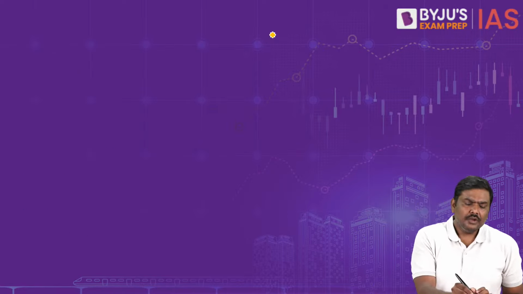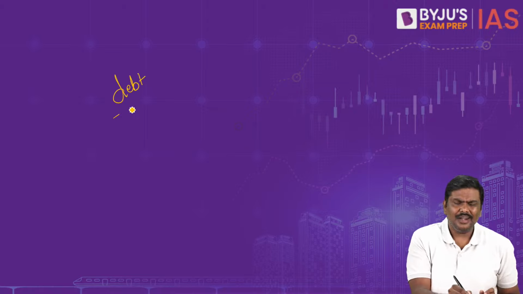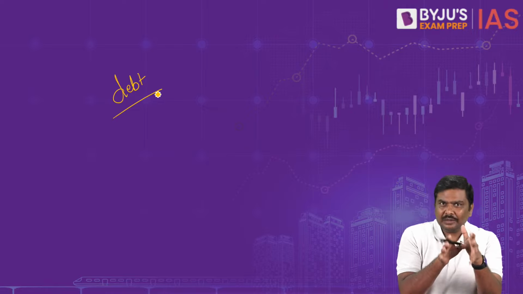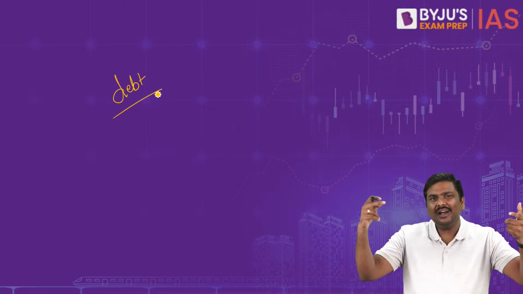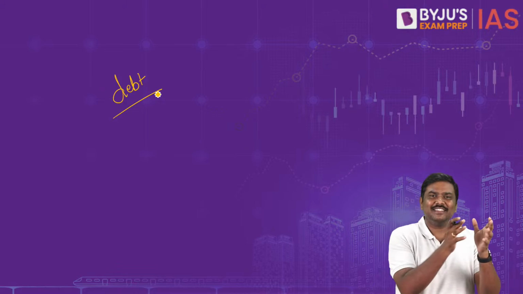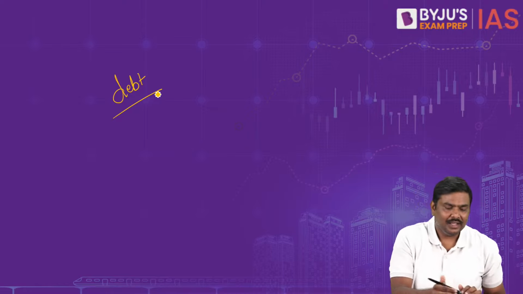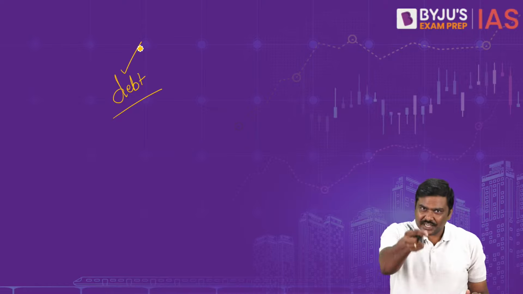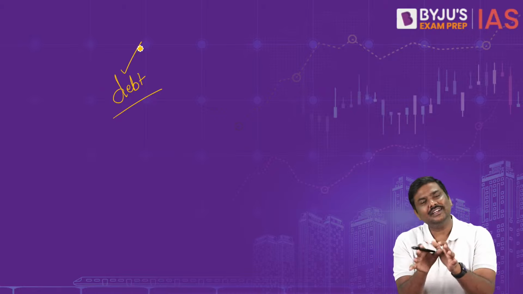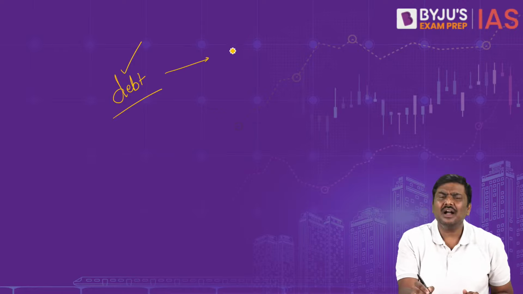Now, whenever you purchase a debt instrument, what is a debt instrument? A debt instrument essentially means one party is lending money, another party is borrowing money. Simple. There is a transfer of money for a certain time period, which has to be repaid. And the instrument that is used for borrowing like this is called a debt instrument. The best example of a debt instrument in the market is the bond.